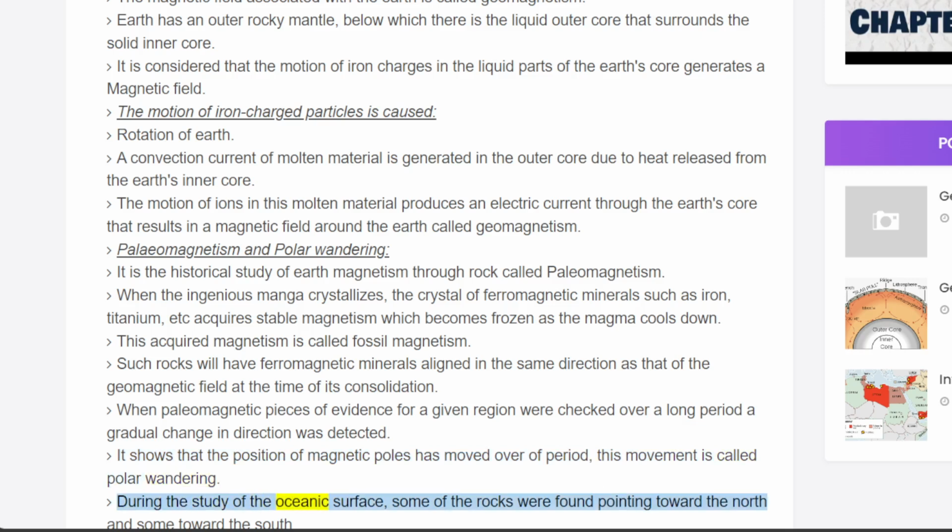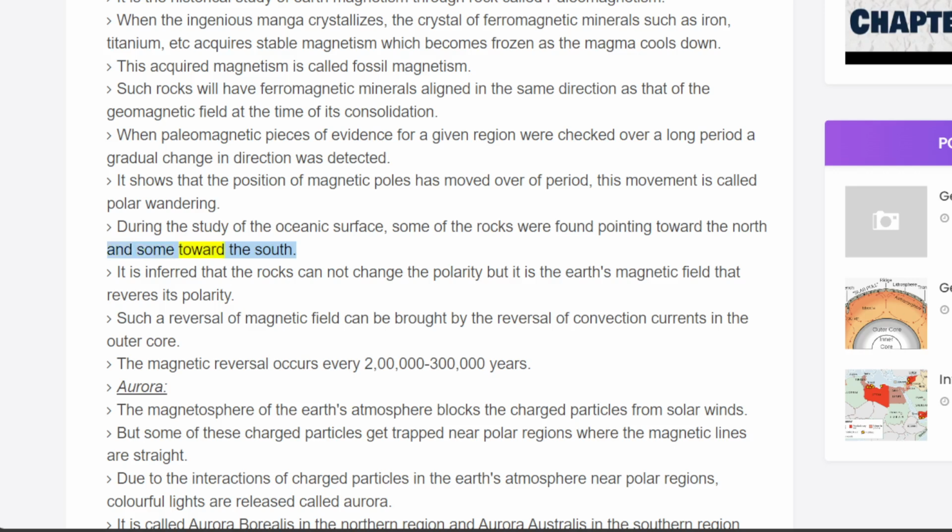During the study of the oceanic surface, some of the rocks were found pointing toward the north and some toward the south. It is inferred that the rocks cannot change their polarity, but it is the Earth's magnetic field that reverses its polarity. Such a reversal of the magnetic field can be brought about by the reversal of convection currents in the outer core. The magnetic reversal occurs every 200,000-300,000 years.